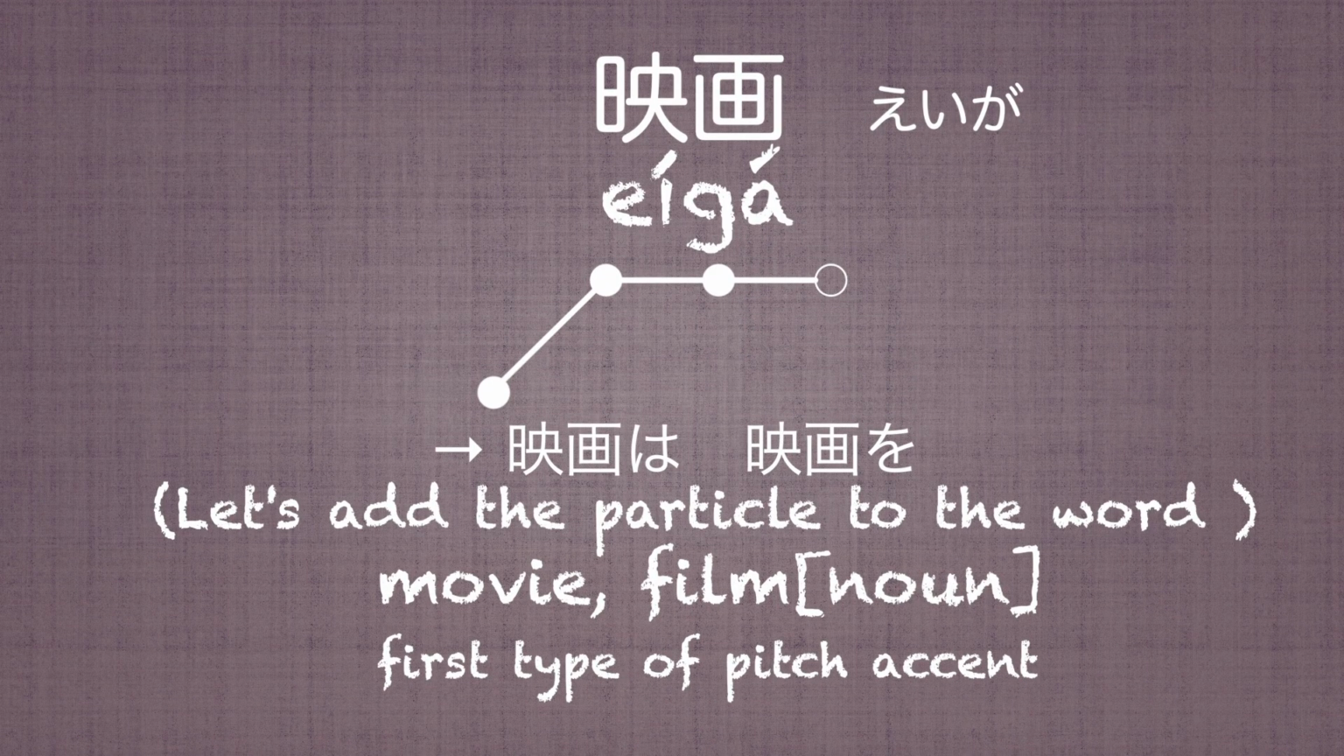Eiga. It means movie in Japanese. There is no accent corner in the word. This word is classified under the first type of pitch accent. Let's add a particle to the word. 映画は、映画を。